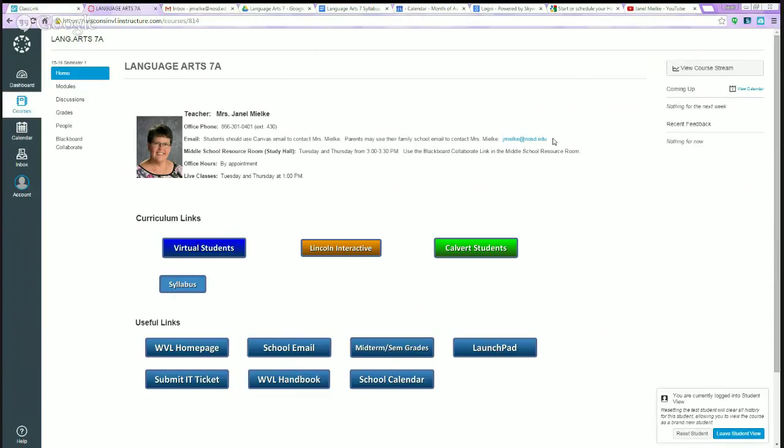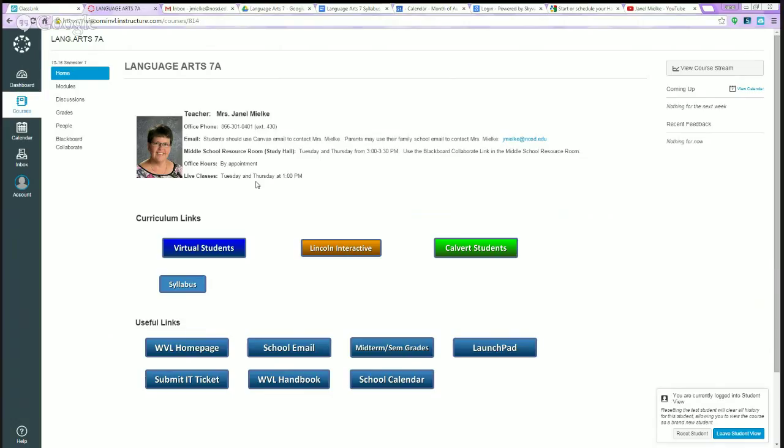Don't forget that we do have the middle school resource room. It used to be called Study Hall. We're going to have that Tuesdays and Thursdays from 3 to 3:30. And to get there, we want you to use the Blackboard Collaborate link that's in the middle school resource room. I do offer office hours, but those are by appointment. And our live class for this section, for those of you that are on the virtual pathway, is going to be held on Tuesdays and Thursdays at 1 p.m.